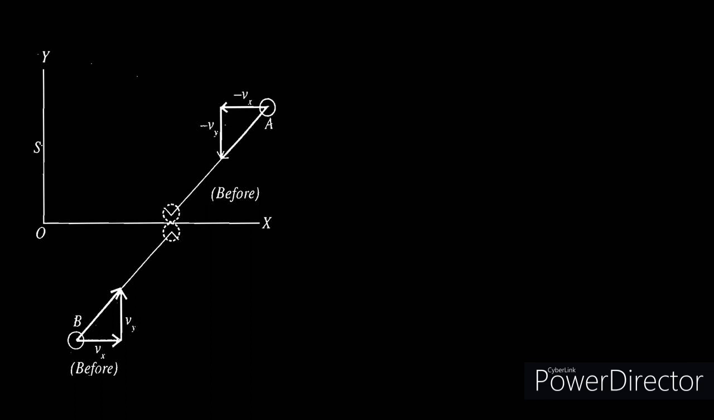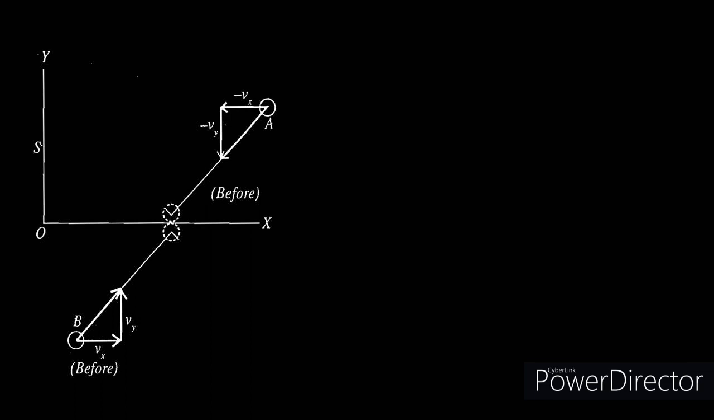Let's consider the collision of two objects A and B. A and B have equal masses and they are moving in opposite directions with equal velocity in the xy plane. When we observe from a frame S which is at rest, the velocity of the particle A is minus Vx in the x direction and minus Vy in the y direction. The velocity of the particle B in the x direction is Vx and in the y direction is Vy.